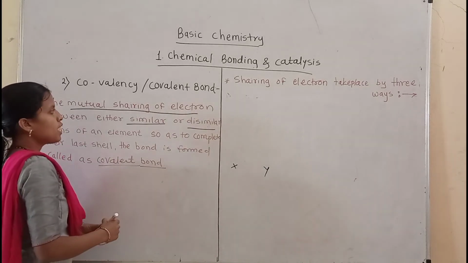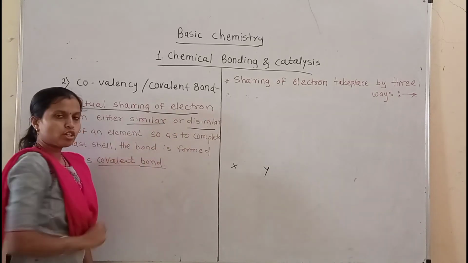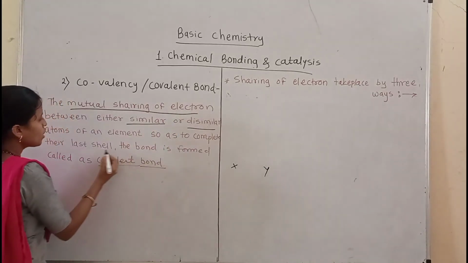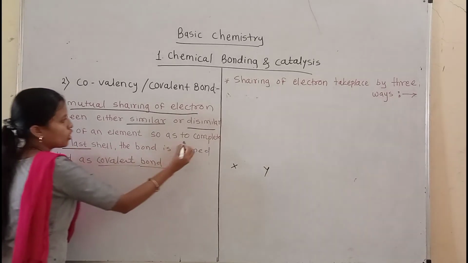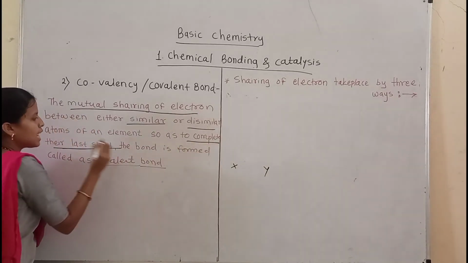Why can these atoms share their electrons with each other? Because they complete their octet, or their last shell.